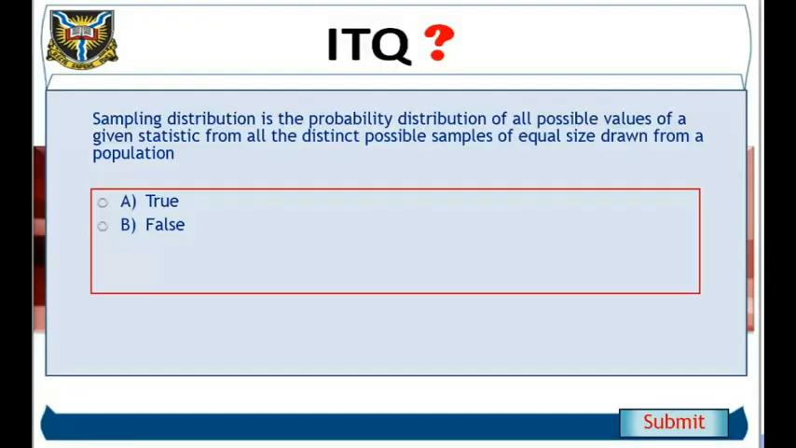In-text question. Sampling distribution is the probability distribution of all possible values of a given statistic from all the distinct possible samples of equal size drawn from a population. In-text answer. True.